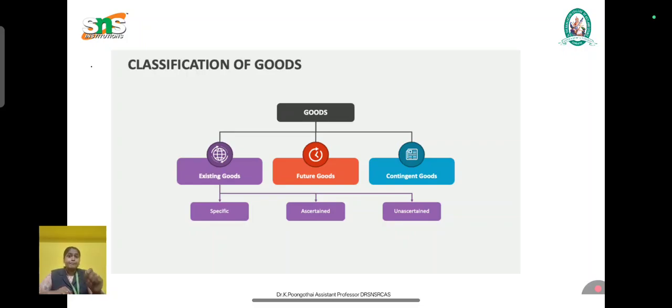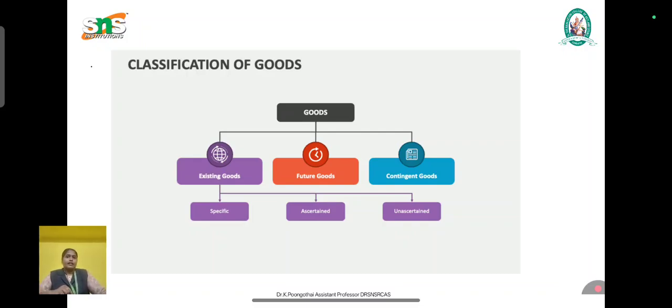Ownership can pass immediately if the goods are in a deliverable state. For example, A agrees to sell his car bearing a registered number, or the sale of a particular painting in a gallery. The important thing is that if specific goods are destroyed before the contract without the knowledge of the seller, the contract becomes void. Everything being in a specific mode and a specific thing is known as specific goods.